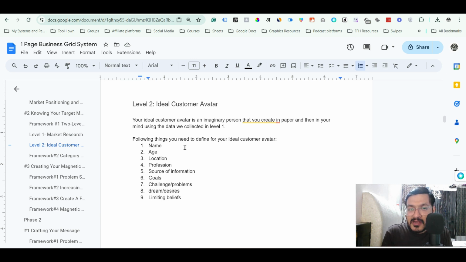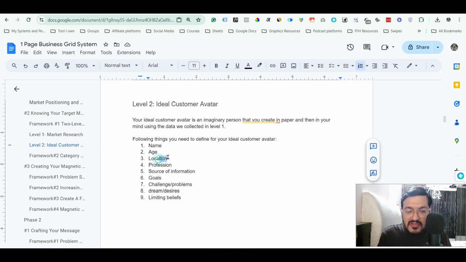So decide what age bracket your audience actually falls in, and then you will just write a number. For example, if you are targeting people in their 30s, then in that case you will give any number between 30 to 40. For example, you can say 35, you can say 33. So in this way, you know, okay, this is a person in their 30s, and this is the name of that person. And then you will give the location.